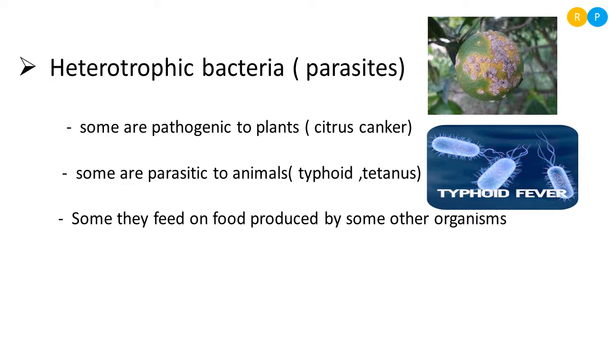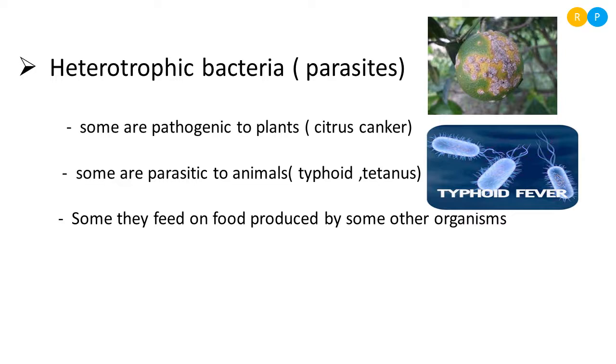Then some of the bacteria are parasitic to animals. That means they cause diseases in human beings. The best example we can take is typhoid. Typhoid is a bacterial disease, and tetanus is also a bacterial disease. In typhoid, Salmonella typhi is the bacteria. That bacteria will affect one of our internal organs, that is the intestine. So the intestine is the most affected organ by the typhoid parasite, so that it will totally disturb the normal functioning of our body.